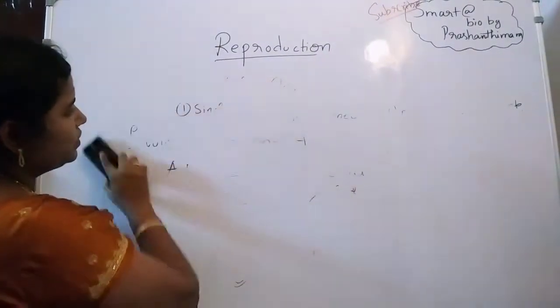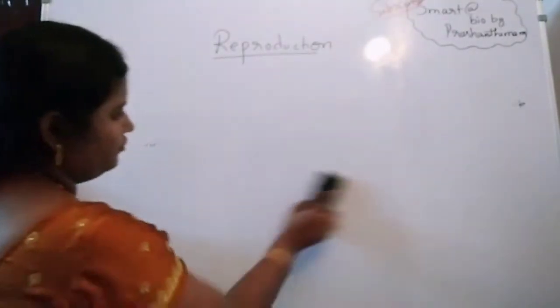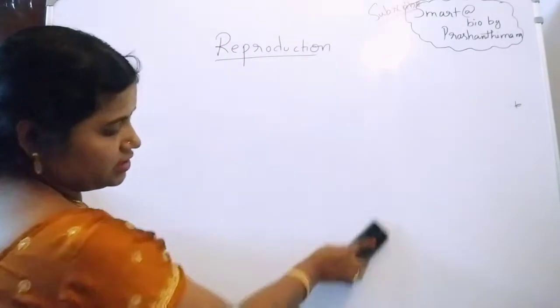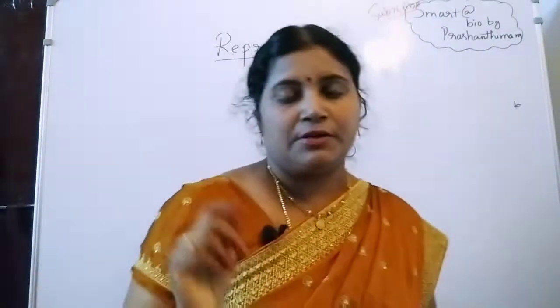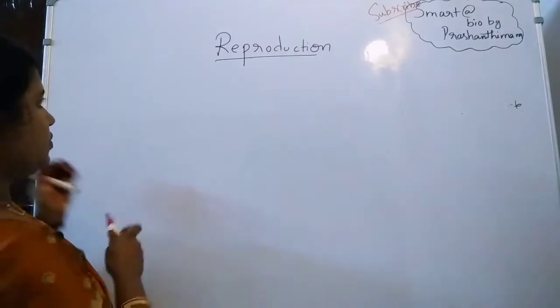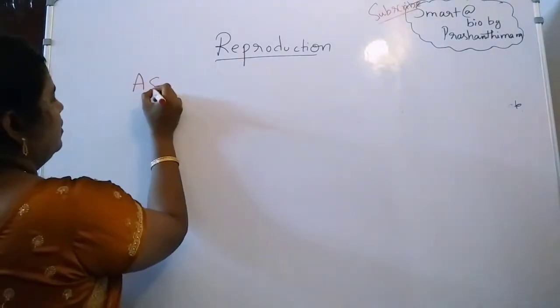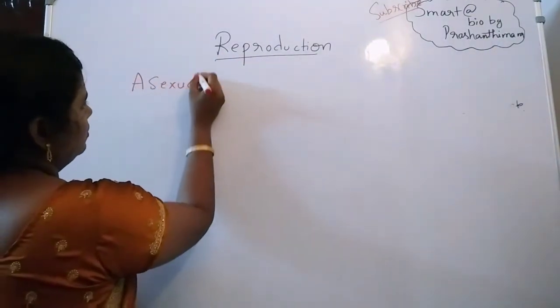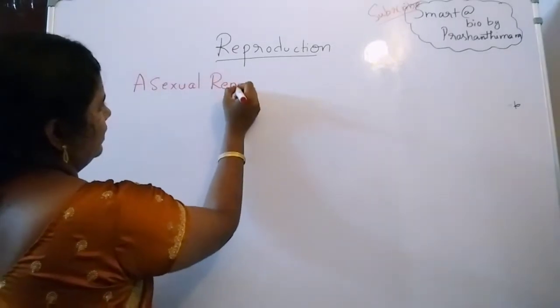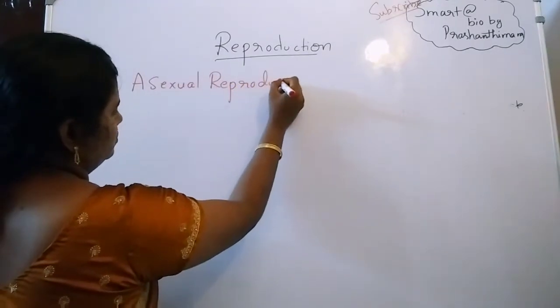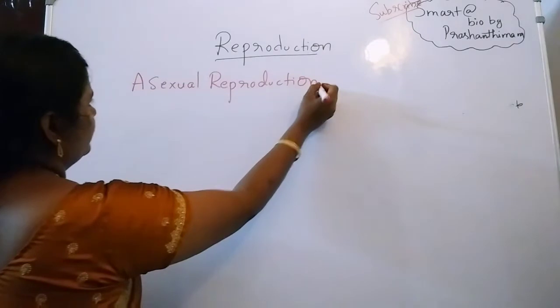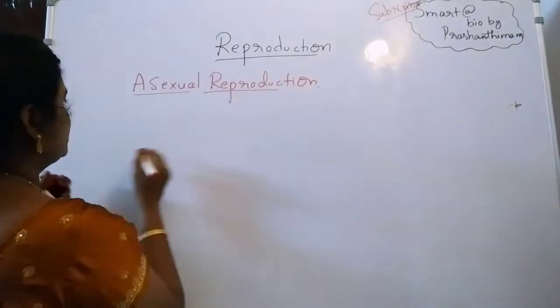In the asexual mode of reproduction, mainly we have 5 types of reproduction methods. 5 types. In the 5 types of reproduction, look. So asexual reproduction. In asexual reproduction, mainly, what is the first one?